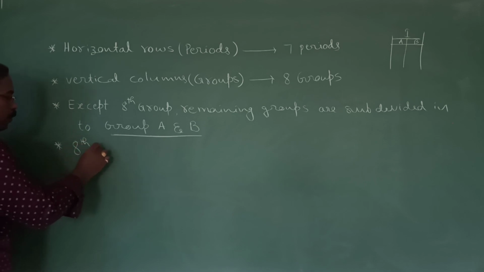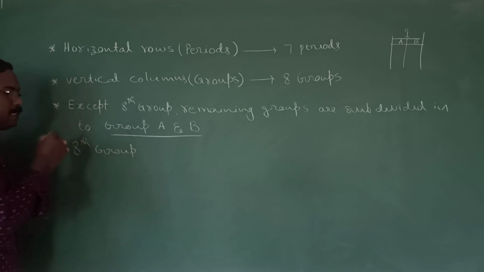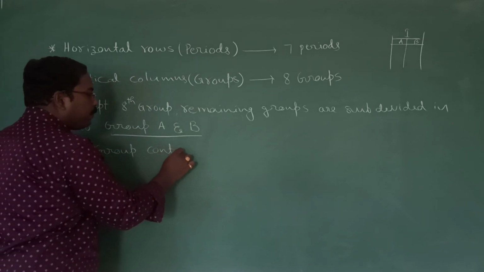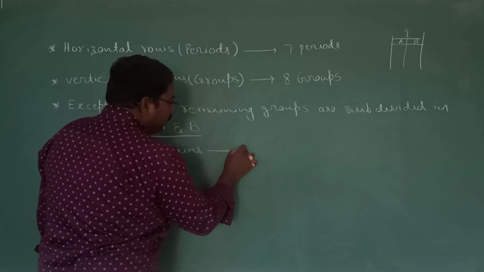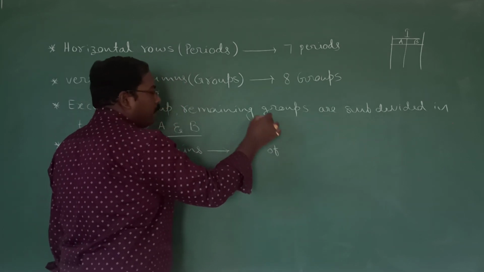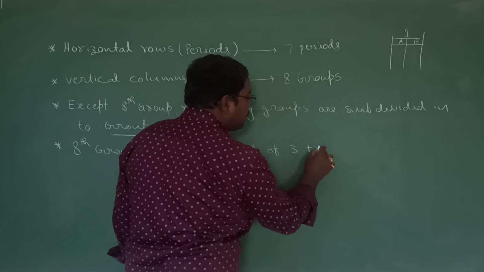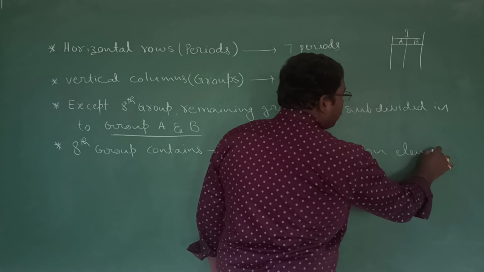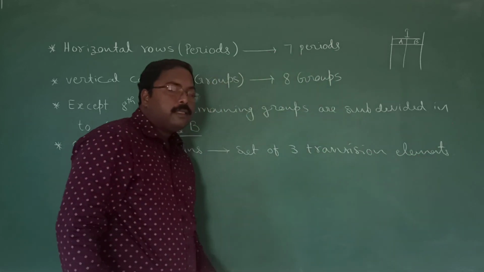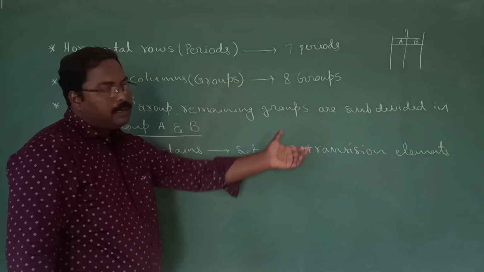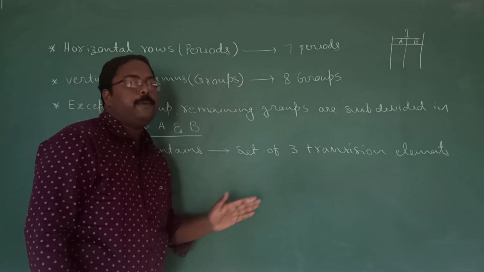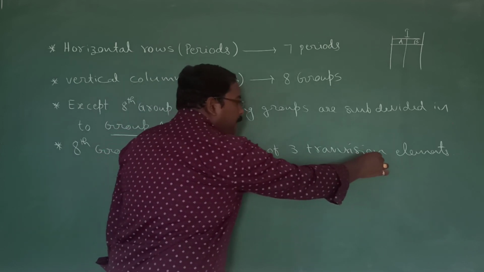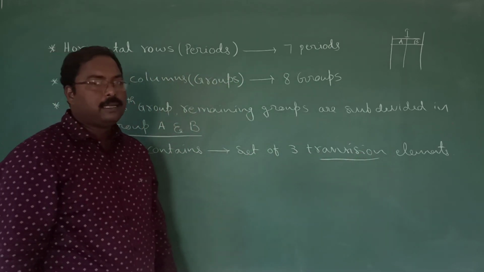This 8th group is nothing but the last group of Mendeleev's periodic table. The 8th group contains a set of three transition elements. Okay, the last group of Mendeleev's periodic table, if you observe, contains a triad, or nothing but a set of three transition elements.